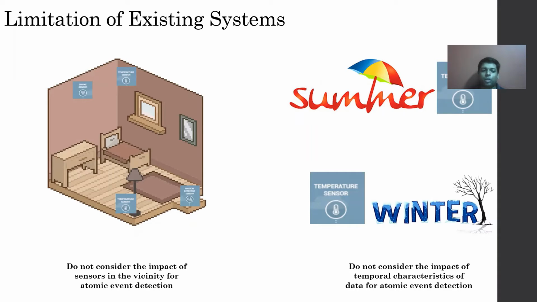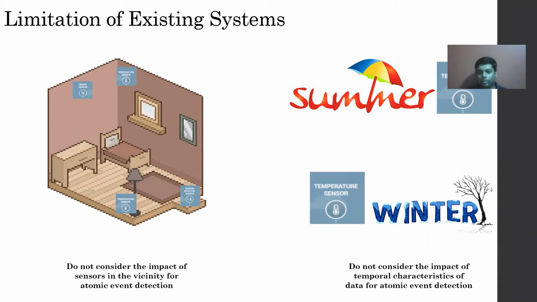Now, there are existing systems which perform complex event detection, but they have two specific limitations. First is that they do not consider the impact of sensors in the vicinity for atomic event detection. For example, in a particular room, if there are different sensors like temperature, humidity, CO2, etc., then for a temperature related atomic event, they only consider the temperature sensor. However, it's quite obvious to understand that on a rainy day or maybe on a hot or humid day, the change in humidity sensor values would be correlated to the change in the temperature sensor values.